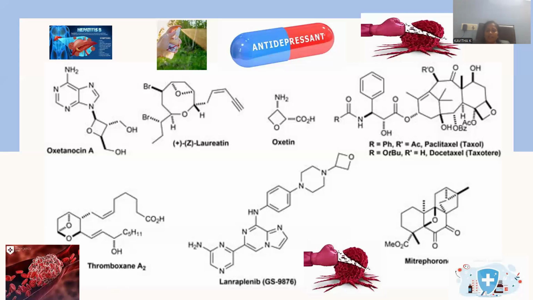Let me go with another long chain molecule. You can notice so many ring systems are there, where a 6-member ring with the nitrogens, and another fused ring system is there, which is the kind of genetic matter, and another benzene ring, another 6-member ring, and here you can notice the effective pharmacophore called the oxetine molecule, and this is entirely designated as landraplenib. Landraplenib is the kind of drug which is effective against cancer tumors.